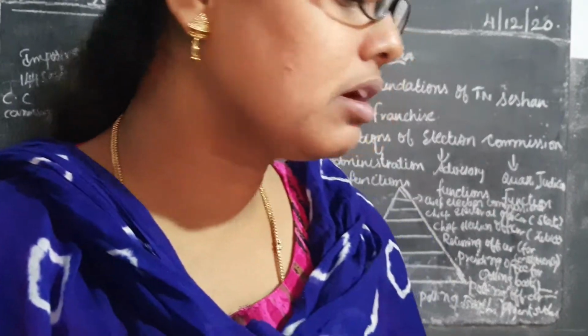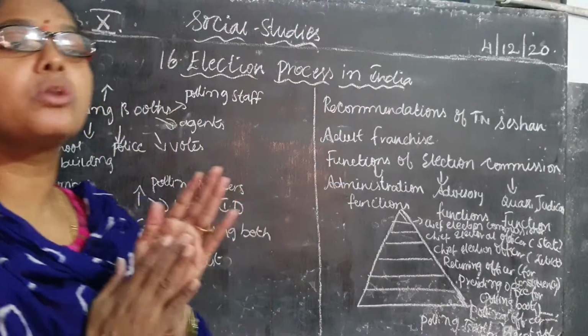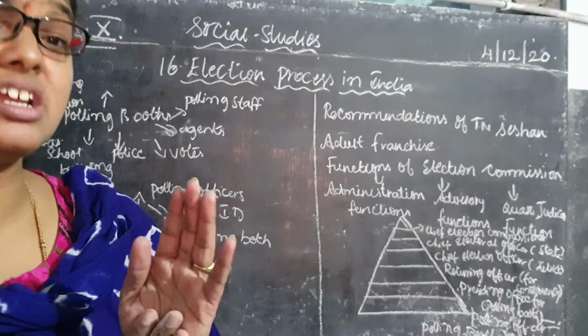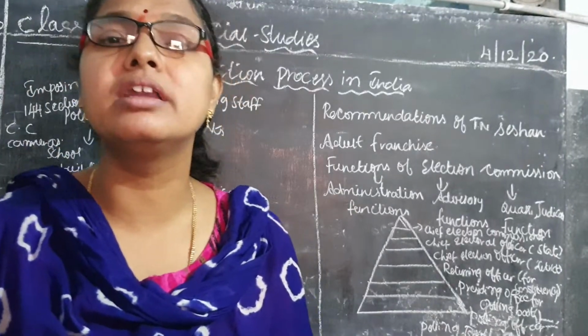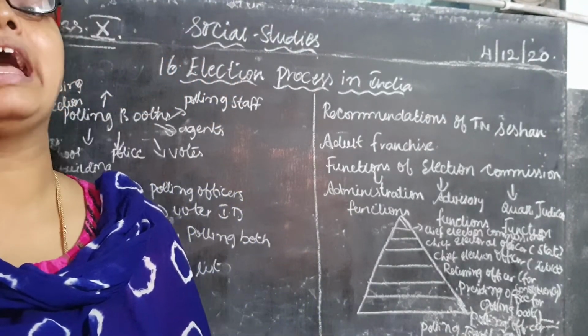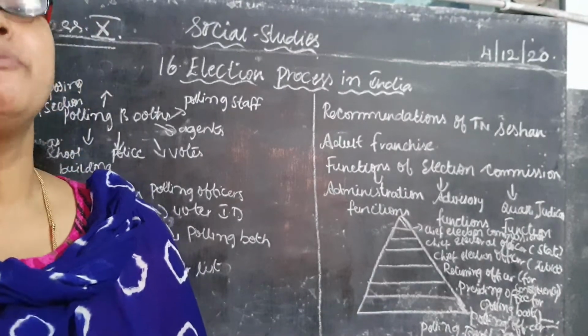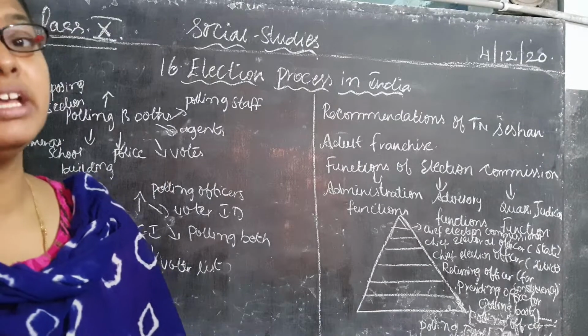Okay, children. Coming to our lesson: what are the rules and regulations for conducting the election? Who is responsible for controlling the election? The Election Commission is the authority responsible for free and fair elections in our country.